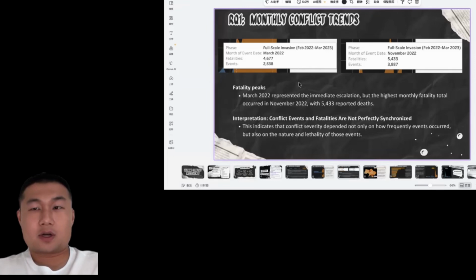However, the highest number of fatalities actually happened later in November 2022. This suggests that simply counting conflict events is not enough. Some conflict events are much more severe and deadly than others. Therefore, both number of events and their lethality are important when studying conflict intensity.